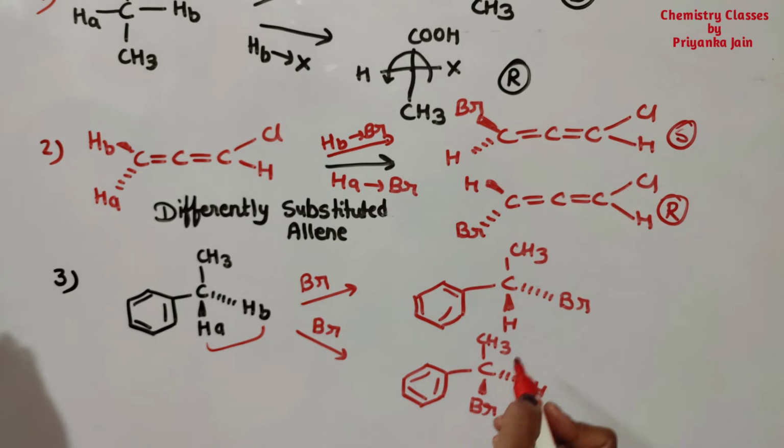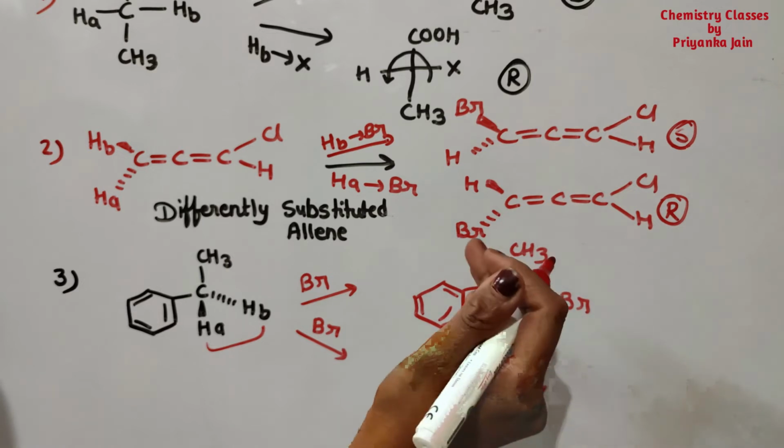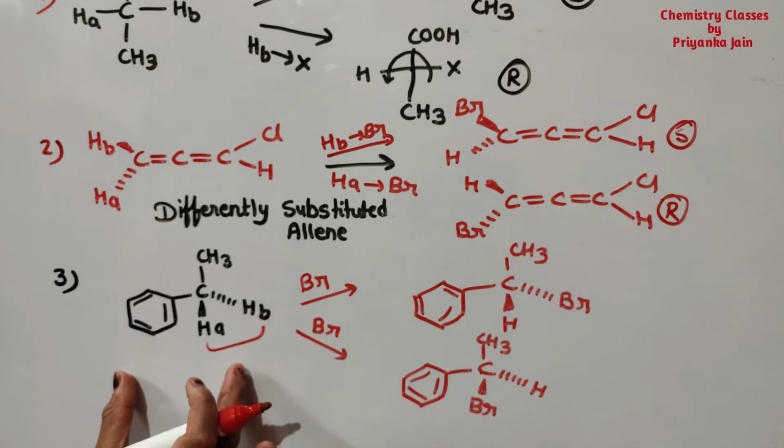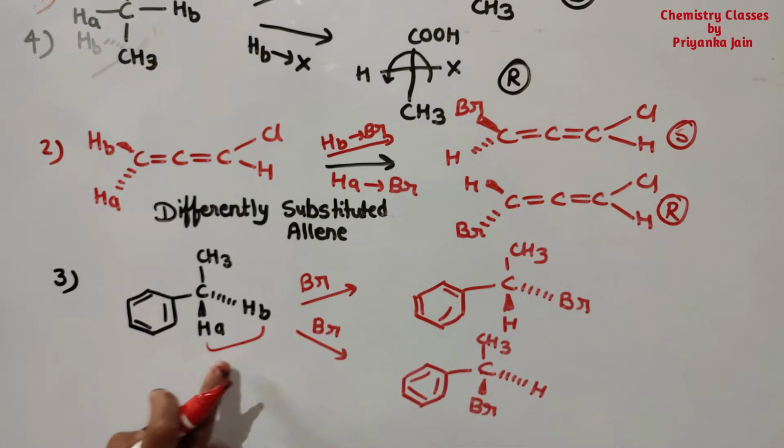Now you can see here, in these two isomers a new chiral center is generated. This is the chiral carbon atom. A chiral center is generated in a non-chiral molecule. So these two ligands are called enantiotopic ligands.